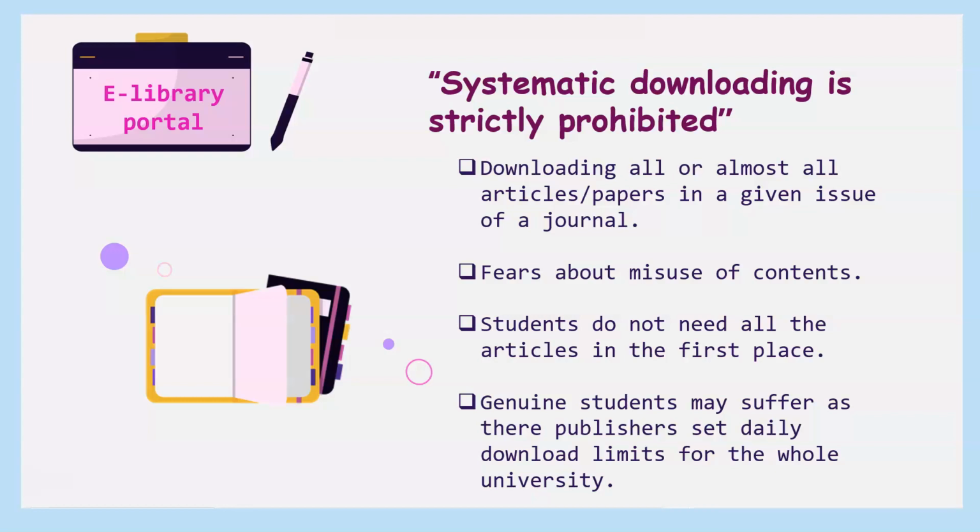The same thing may happen when a conference proceeding has been released. There are some very good conferences where people are waiting to see the proceedings. They want to know what papers were presented in that conference and what kind of research has been done. People are curious to know, so in that case also they may be tempted to download all the articles in that conference proceeding. These are all called systematic downloading, but people generally do not support this because there are fears that the contents may be misused.